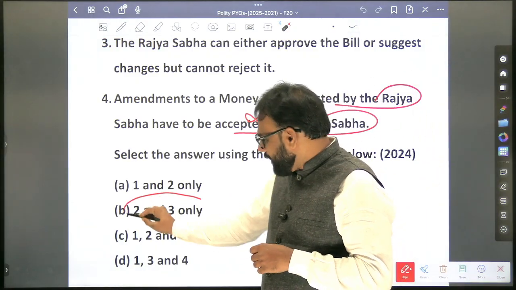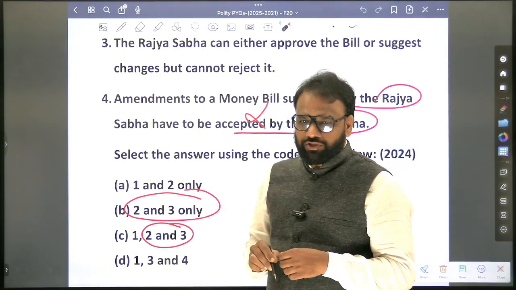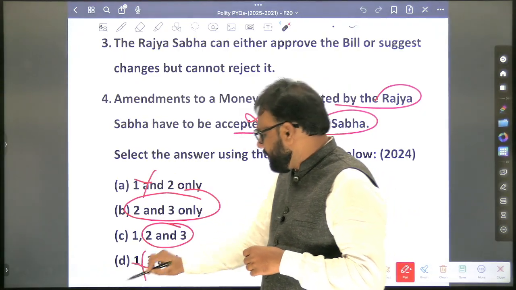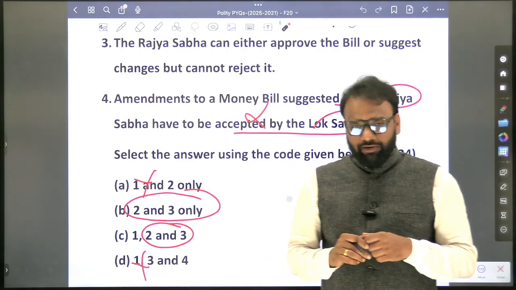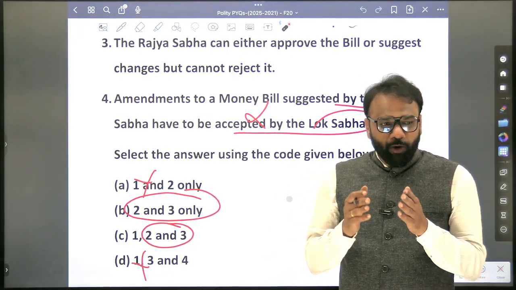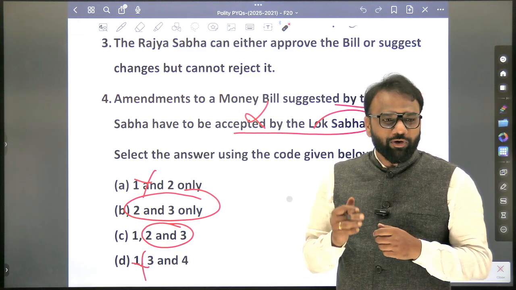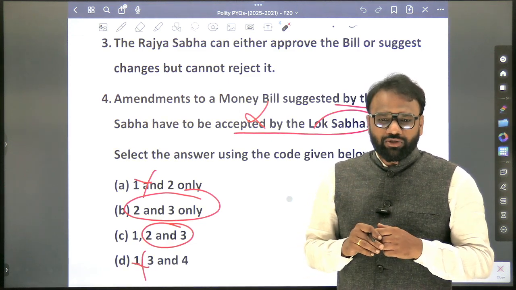Now 2 and 3 are part of the second choice and also the third choice. So A and D we have eliminated. Now the confusion will prevail. 2 and 3, 1, 2 and 3. So in the examination hall, we have prepared about 110. We know about money bill, but we don't know about 109. So this is the trick.